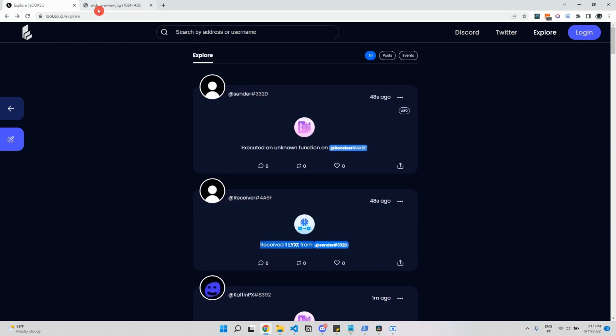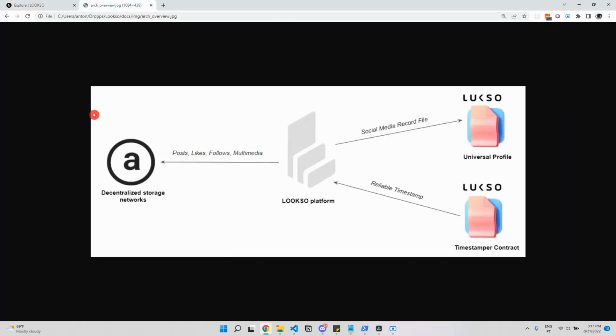Before logging in, I want to give you a brief overview of the architecture, and these are the main components. Our platform saves everything to a decentralized storage network, and in our case, we're using Arweave. And then a record is kept on the universal profile storage that will point to all the files stored in the decentralized storage network. Lastly, there is a validator contract, and the role of this contract is to validate the author and the timestamp of a message.